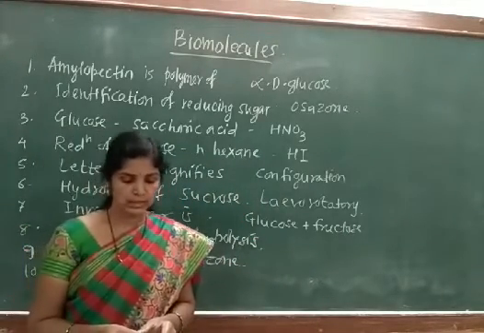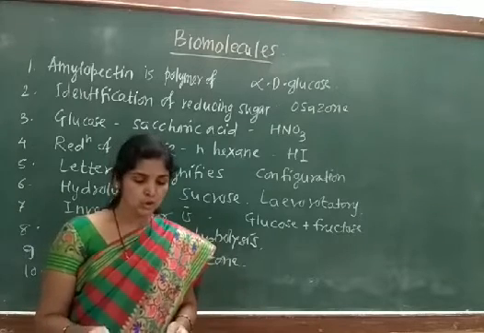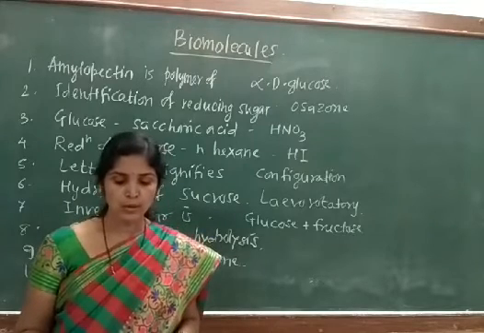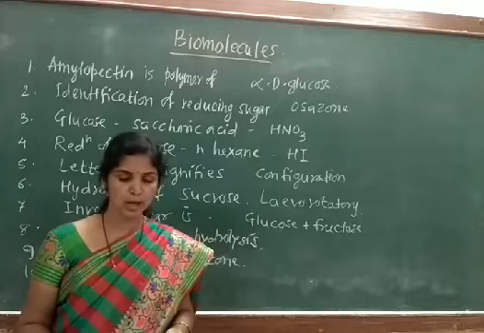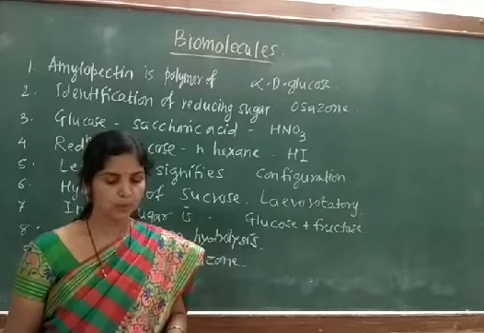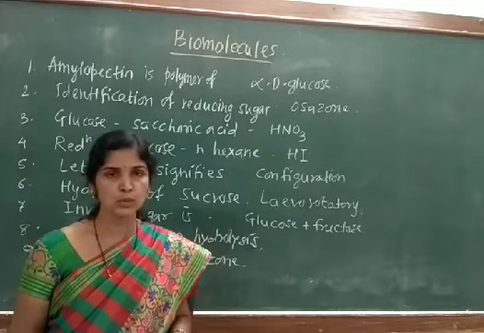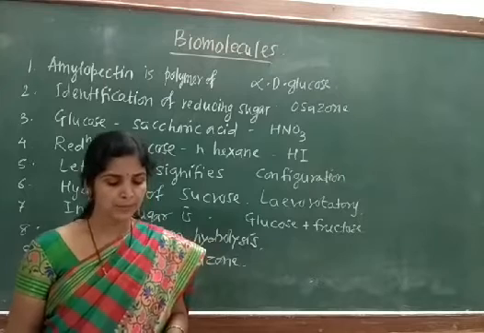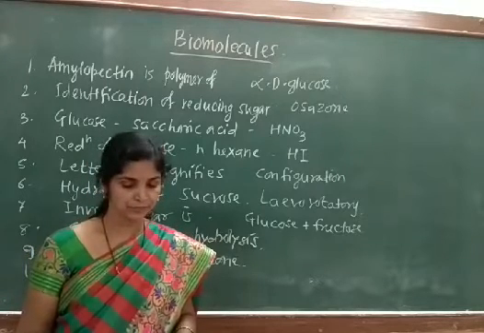Now we will move to question number 9. Which of the following compounds cannot form osazone? Option A is glucose, option B is cellulose, option C is starch, and option D, both 2 and 3.